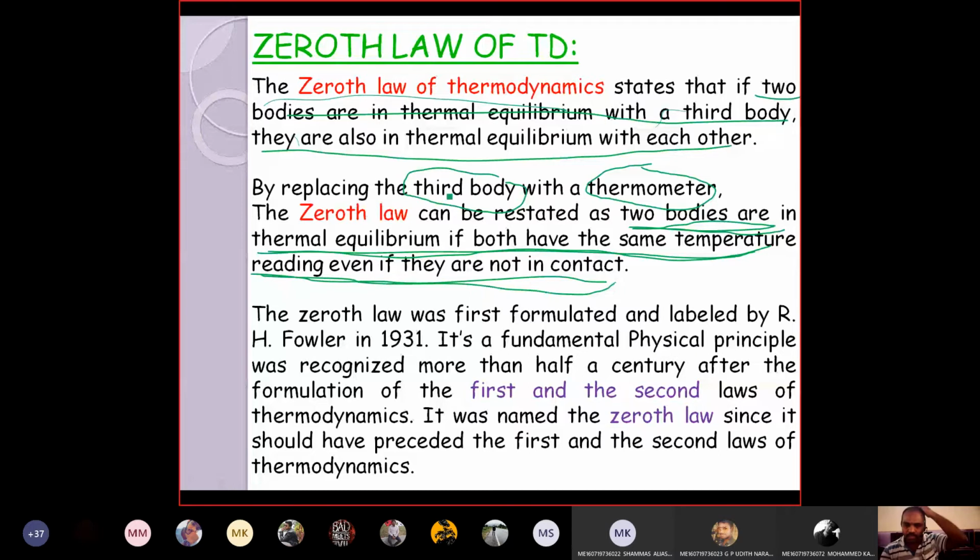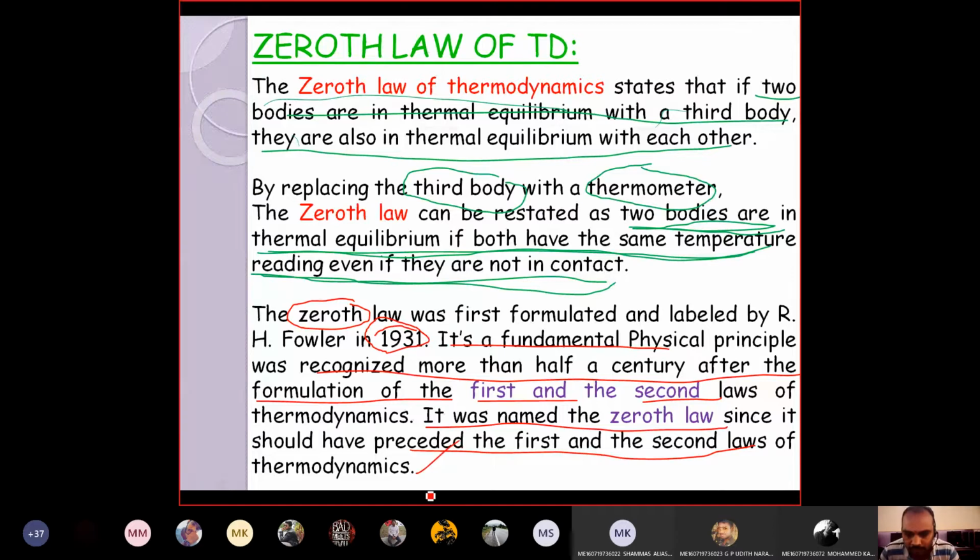Okay. Now coming to the history, the zeroth law was formulated in the year 1931. After the zeroth law, only the first law and second law came into existence, but the main problem is that it was familiarized after the first and second law. That's why the name is given as zeroth law. Though it is a fundamental principle, it was recognized more than half a century after the formulation of the first and second law, and since it has to precede them, it is called the zeroth law of thermodynamics.